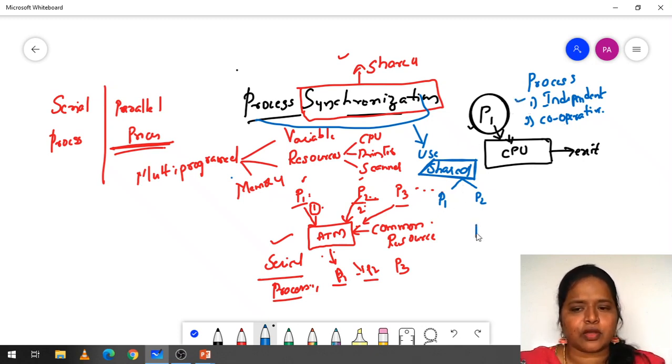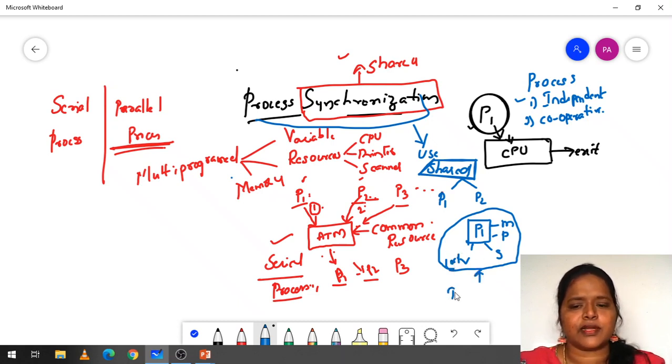Suppose we take a process P1. This process P1 has its own memory, its own printer, its own scanner, and its own local variables. Everything is under the control of P1 only. These we call independent processes.